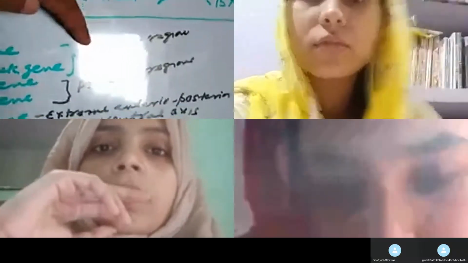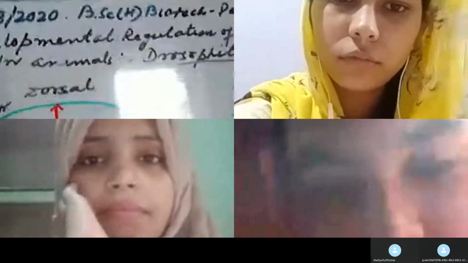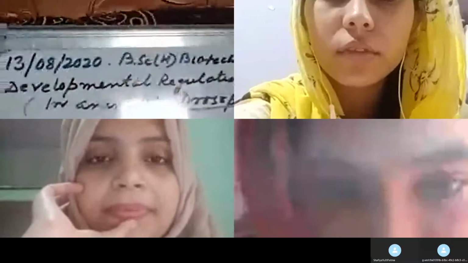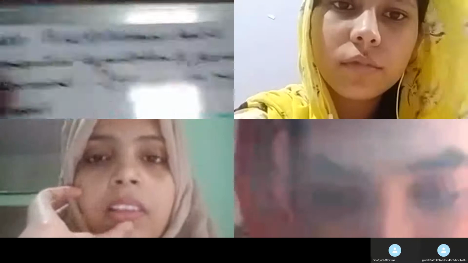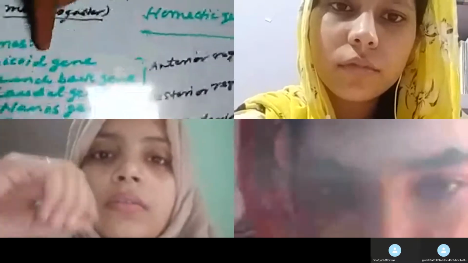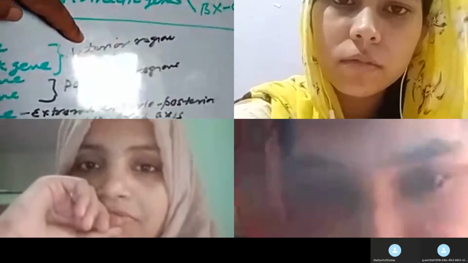Anterior regions. Which regions? Anterior regions. This anterior regions, सुनो पहले फिर से again. This anterior region, this part where I am pointing out. Anterior region is encoded by these two genes, bicoid gene and hunchback gene. This is of the differentiation of the anterior region.